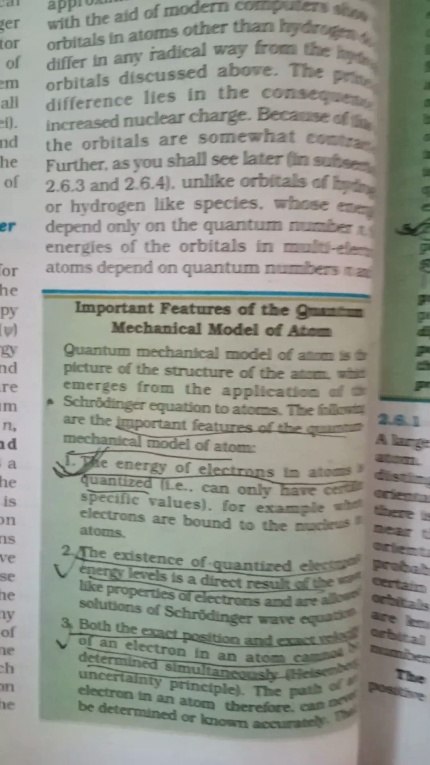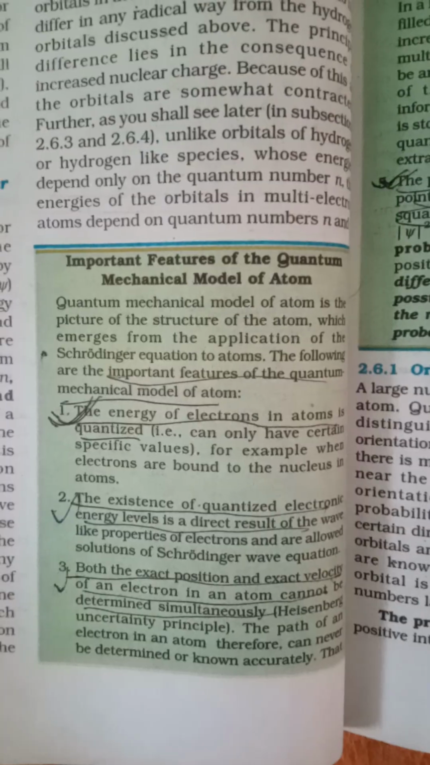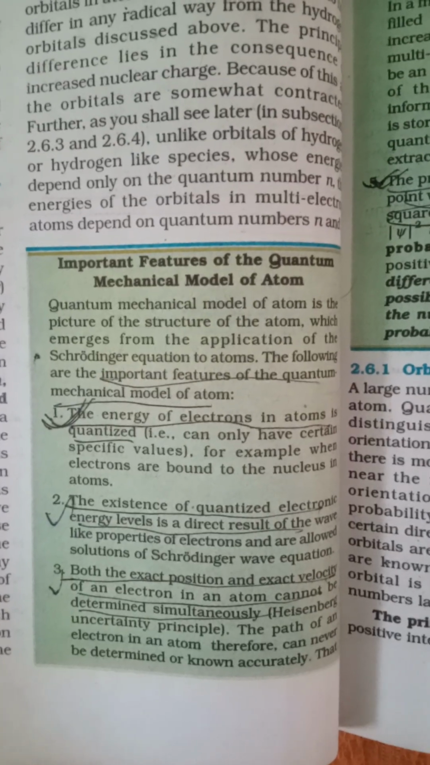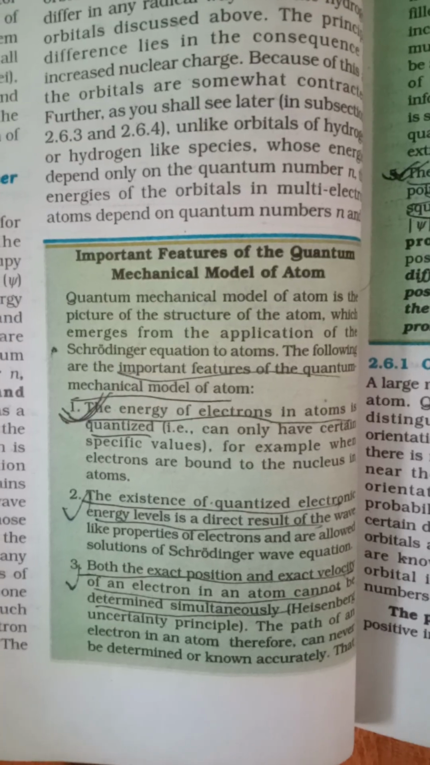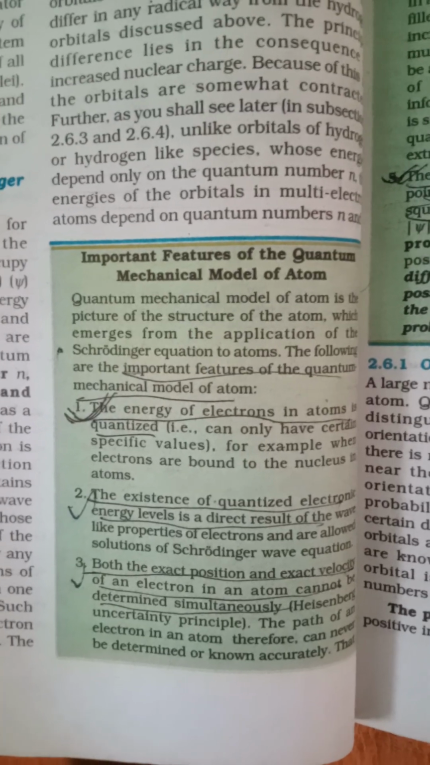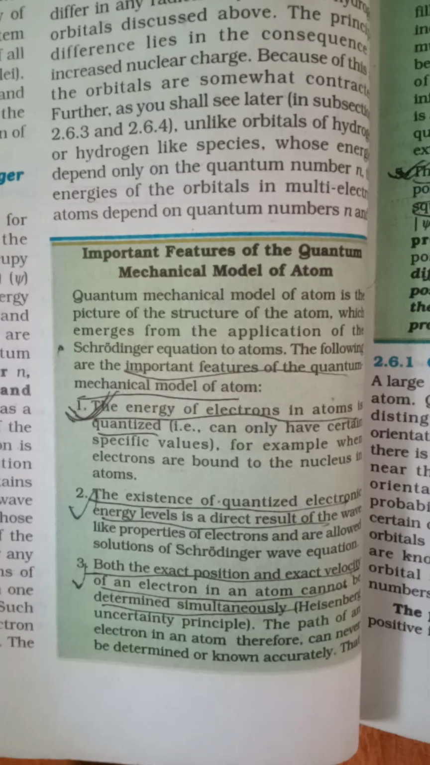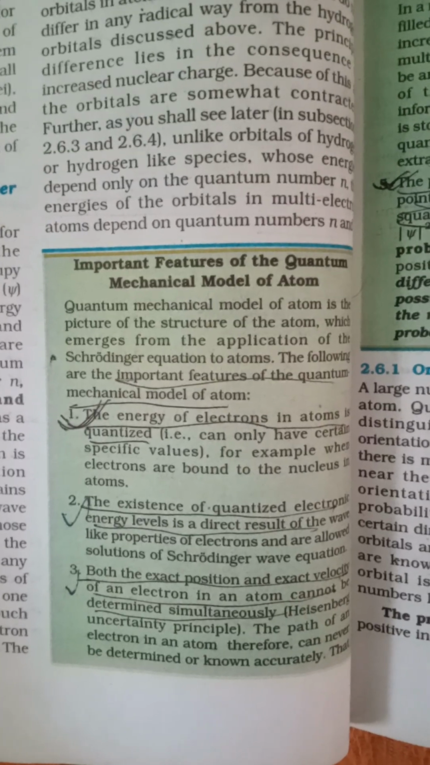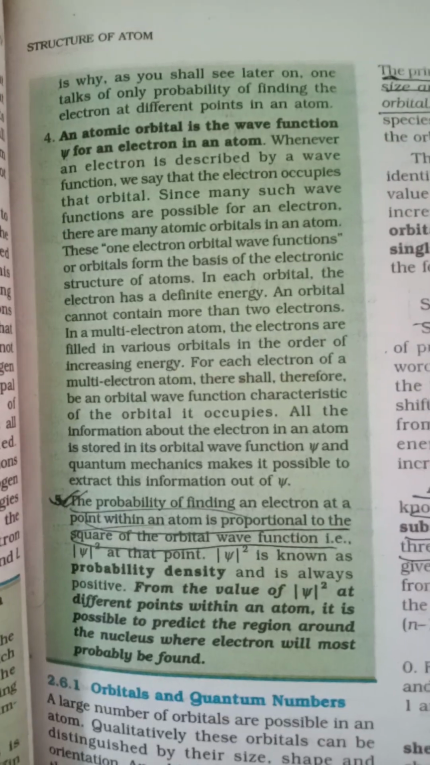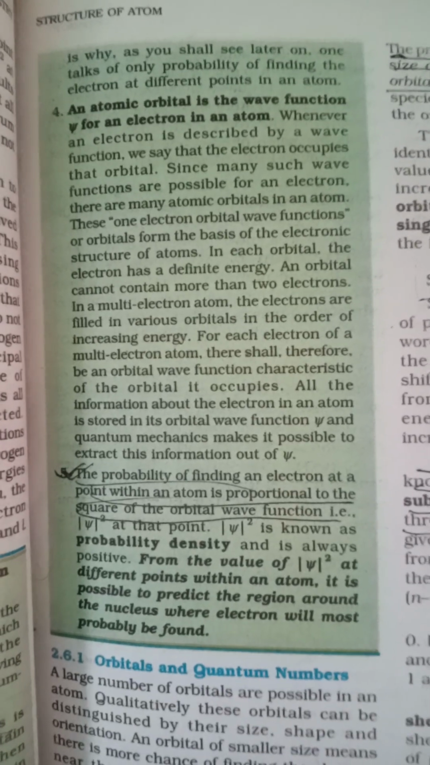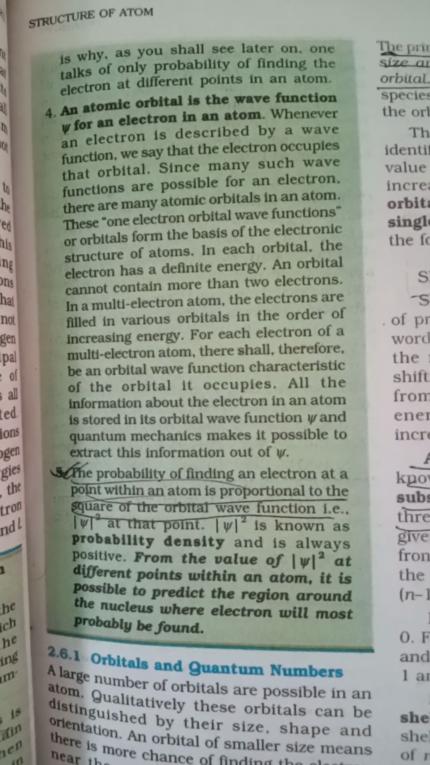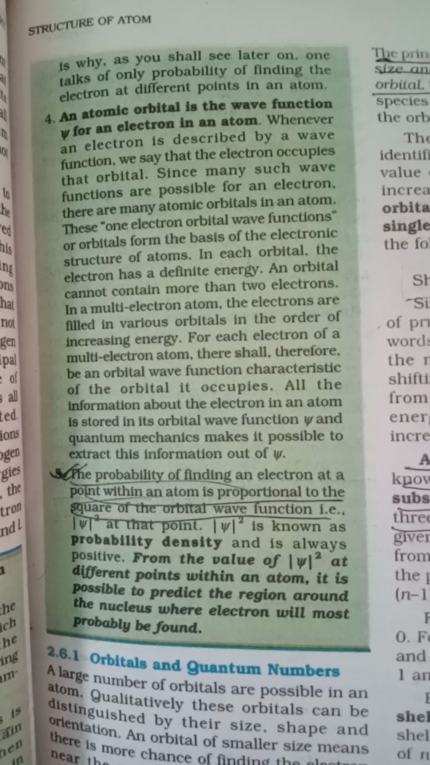Important features of the quantum mechanical model of an atom. The energy of electrons in an atom is quantized. The existence of quantized electronic energy levels is a direct result of the wave nature of electrons. Both the exact position and exact velocity of an electron in an atom cannot be determined simultaneously. An atomic orbital is the wave function for an electron in an atom. Whenever an electron is described by a wave function, we say that the electron occupies that orbital.